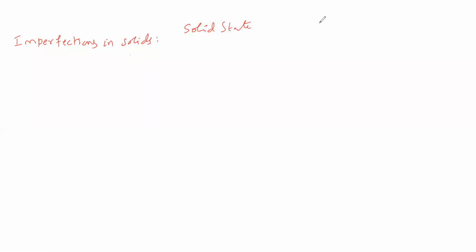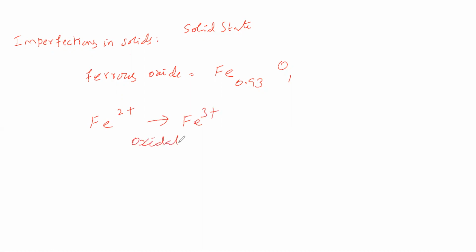Let us continue with imperfections in solids. In imperfections in solids, we considered the example of ferrous oxide. The formula of this ferrous oxide is Fe0.93O1. We are saying that ferrous is unstable, therefore ferrous is converting into ferric. That means ferrous is undergoing oxidation.